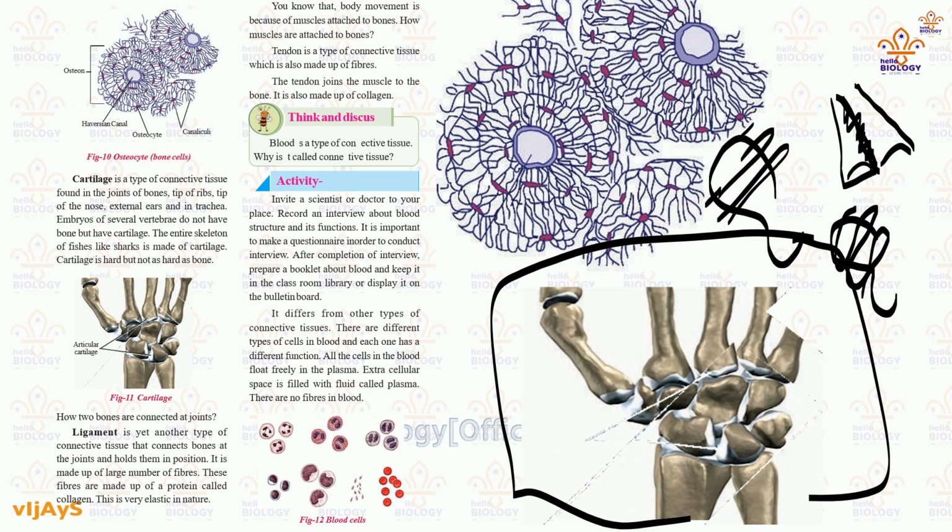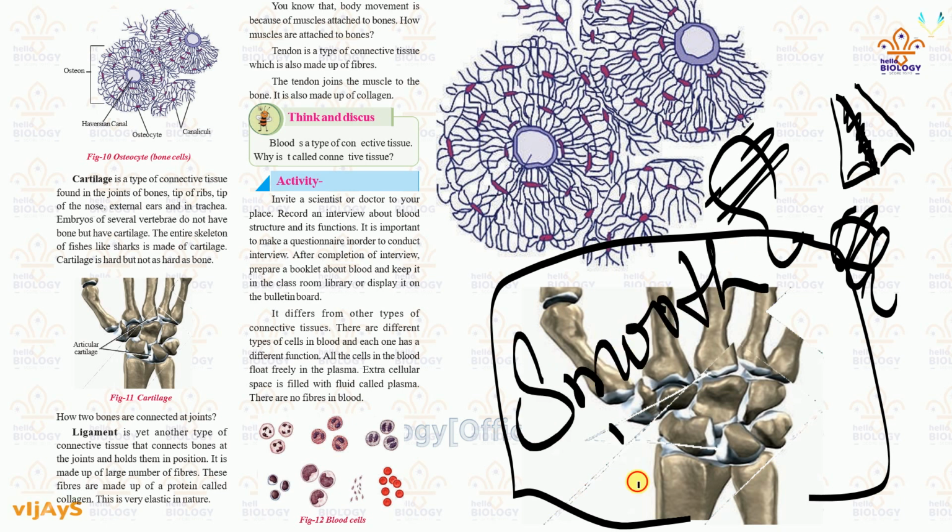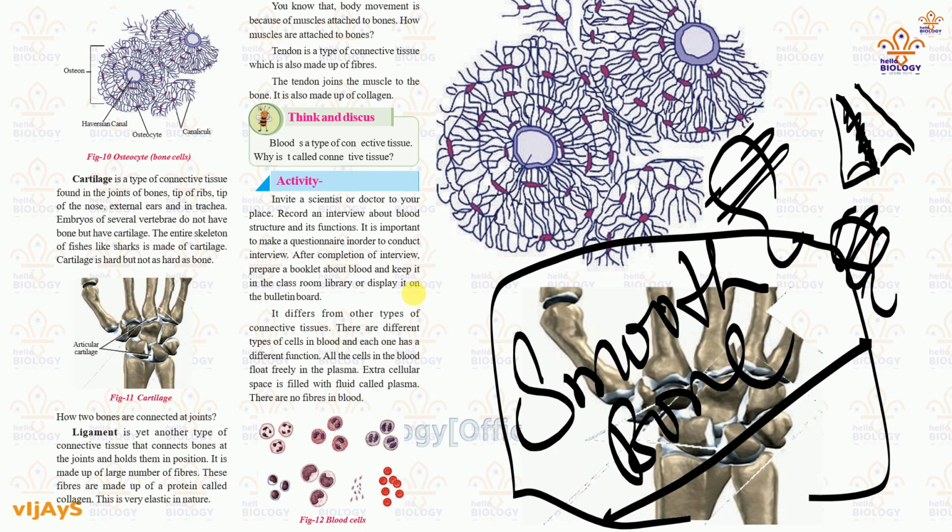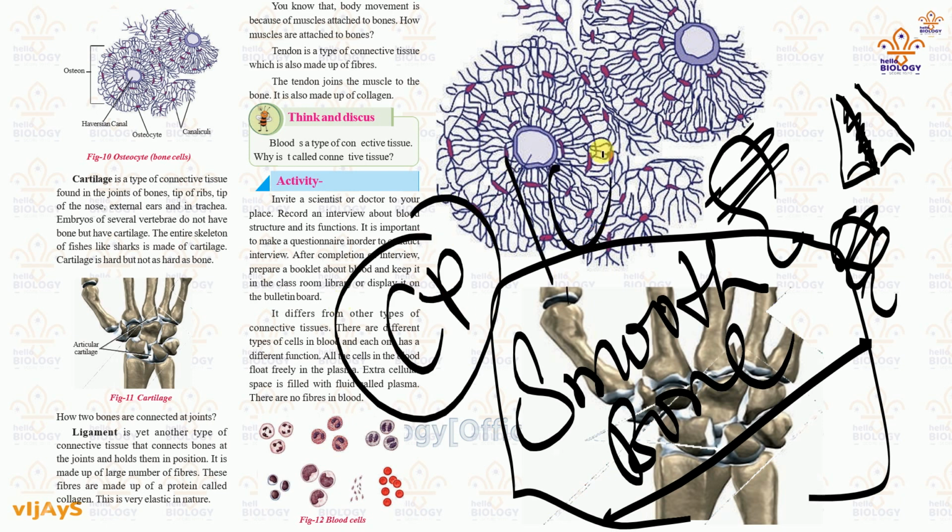It is made up of cartilage. Now, what do you understand by the term cartilage? It is a smooth bone. So this smooth bone consists of weakly calcium phosphate and calcium carbonate.